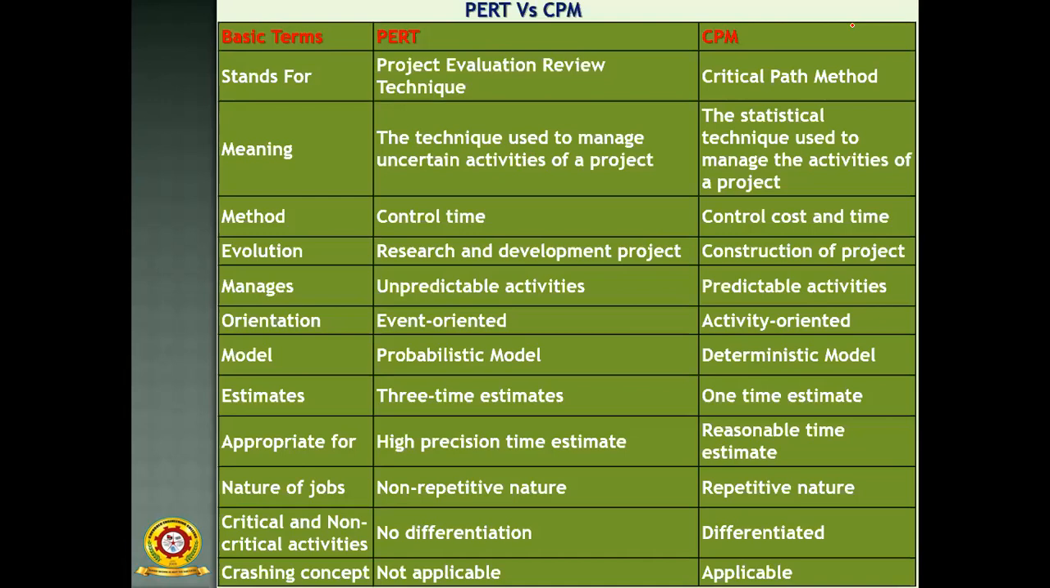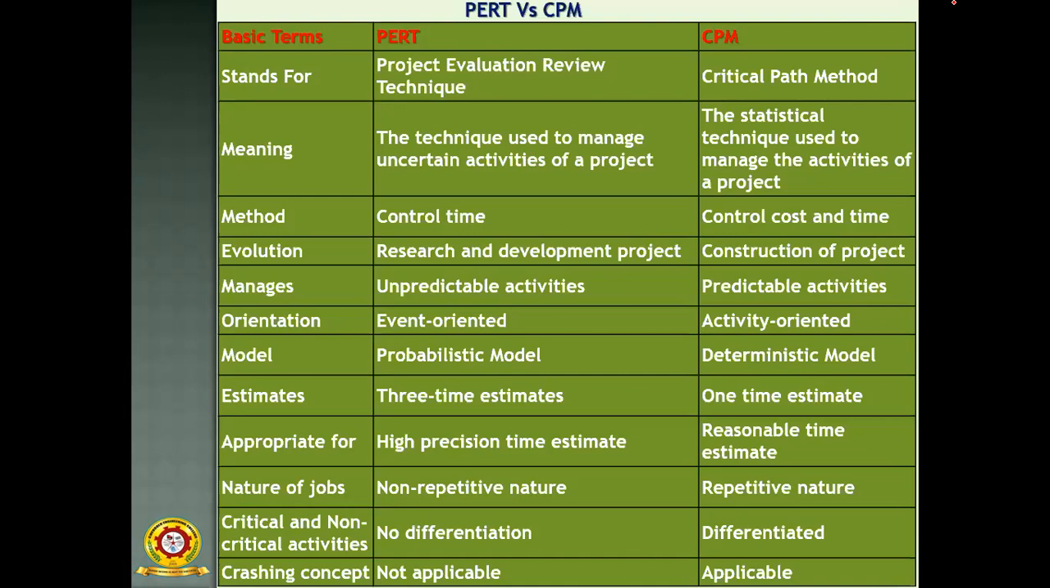Then the next one is the type of project. PERT is used for research and development projects; it is there in the name itself. So it is an R&D project. CPM means construction of a project. So you have to construct the project, that means you have to construct the network diagram of the project.